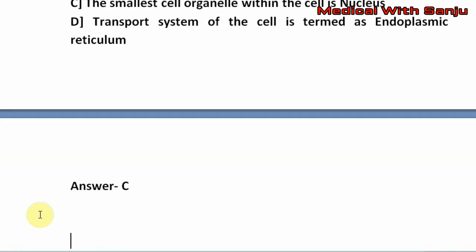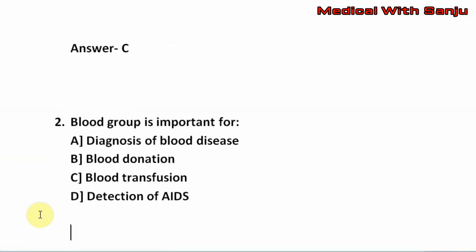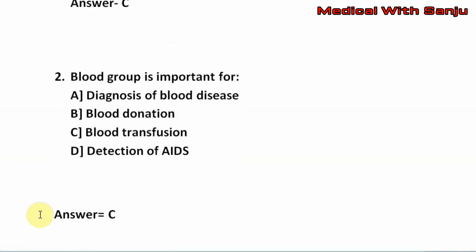Next question. Blood group is important for option A, diagnosis of blood disease. Option B, blood donation. Option C, blood transfusion. Option D, detection of AIDS. The right answer is option C, that is blood transfusion.